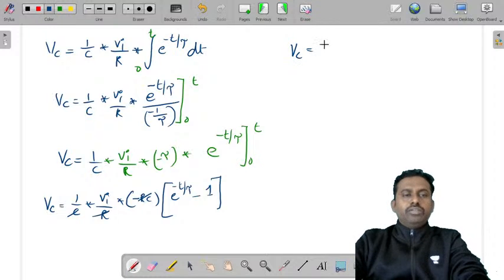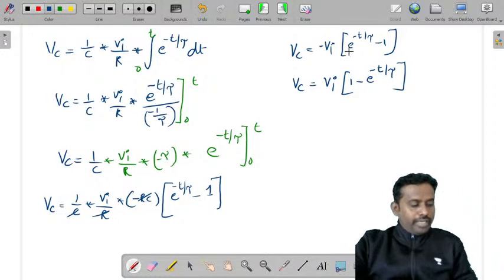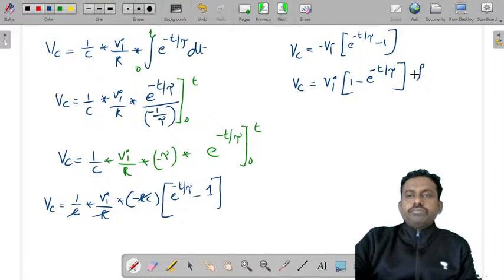So Vc is equal to minus Vi into e power minus t by tau minus 1. So Vc is equal to Vi into 1 minus e power minus t by tau. This is the voltage across the capacitor for t greater than 0.